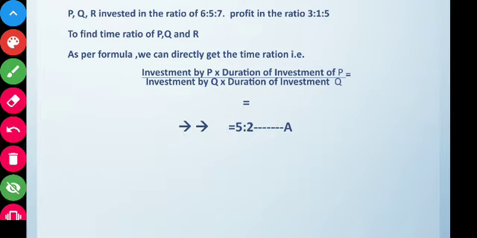Now we will compare the investment of Q and R with their profit.